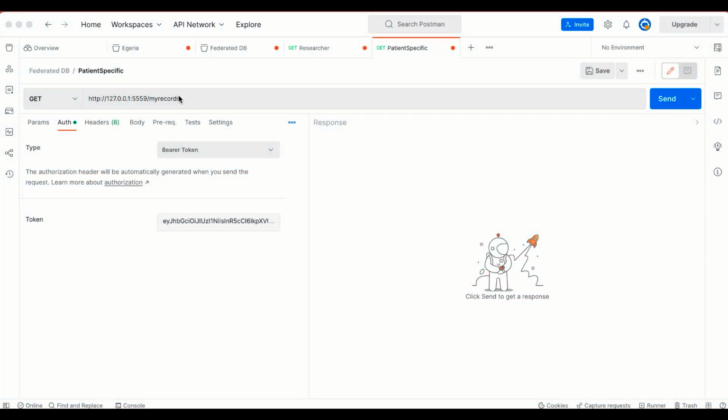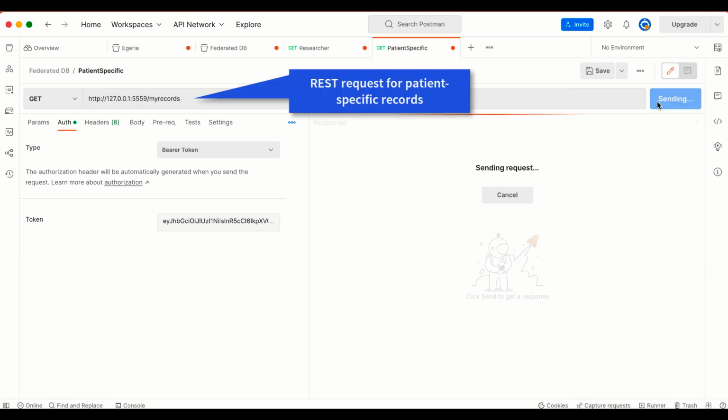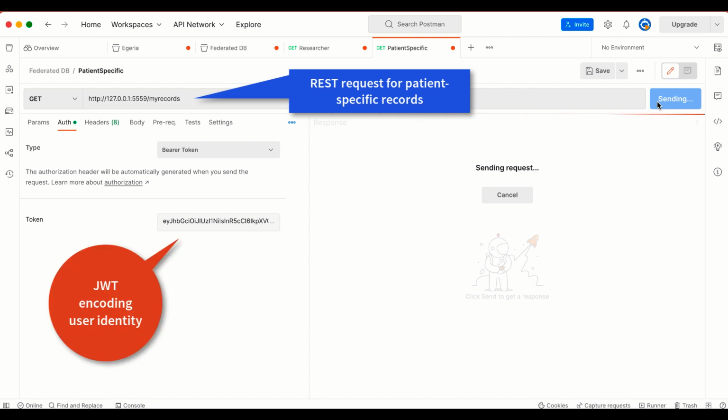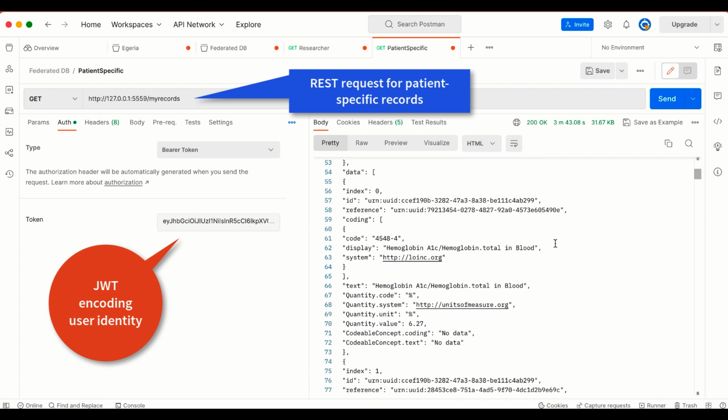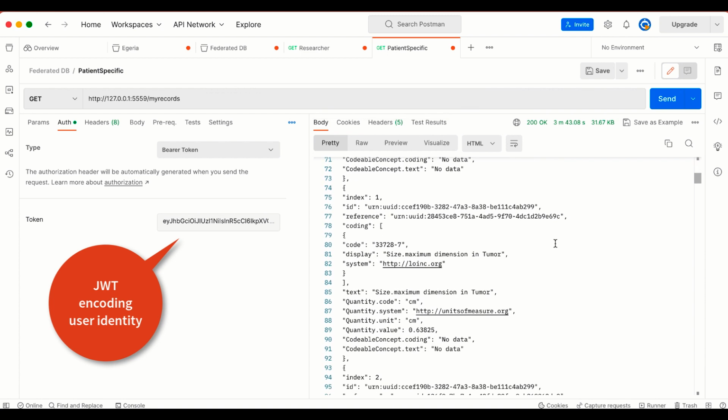Now we will see an example of how the code could be run. A patient will submit a REST command requesting all of her records. This request goes to the MyRecords endpoint. A JWT, seen in the token field, encodes that this is a patient request and specifies the patient's ID. We now see the FHIR resource information, which is returned to the patient without redaction of values.